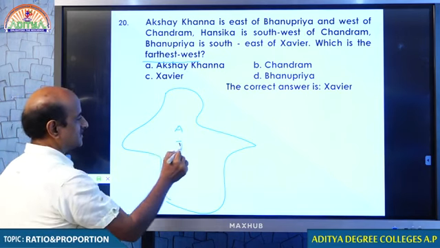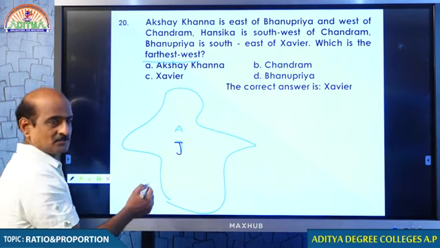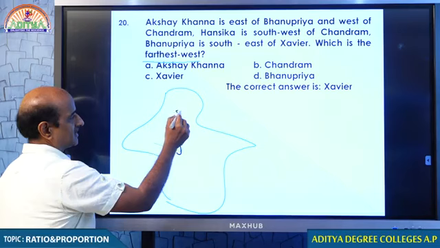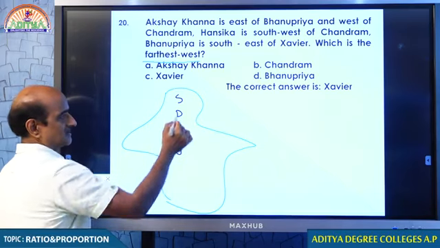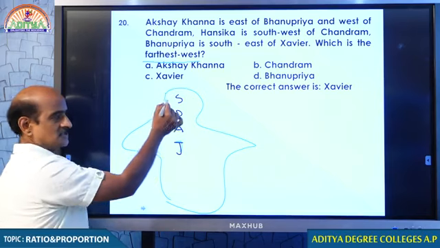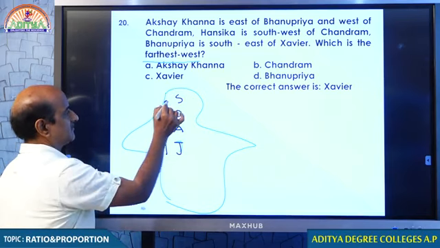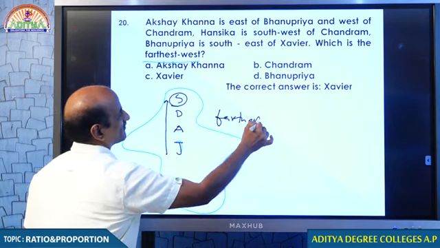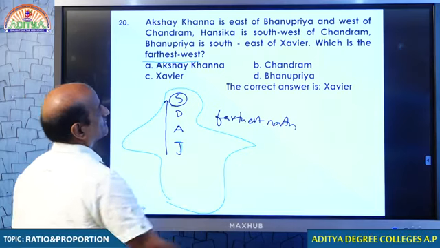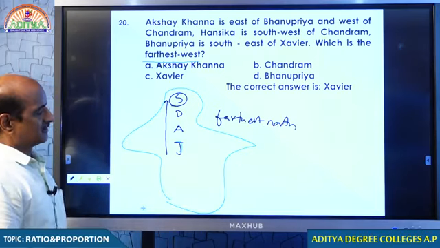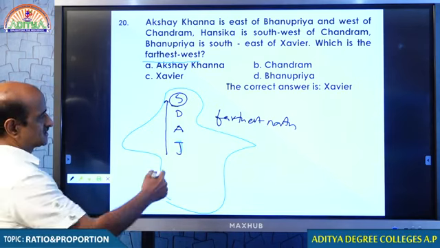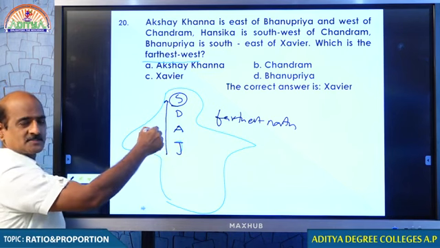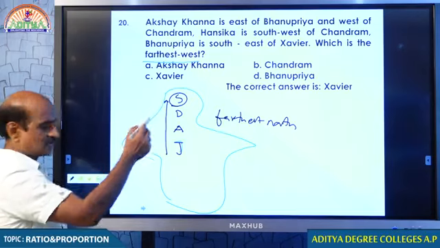First you get a city called Jhansi. After that you get Agra, and after that you get Delhi. If you move further, you get to Srinagar. All these are in the north side only, but Srinagar is going to be the last city in India, and hence we call it the farthest north.